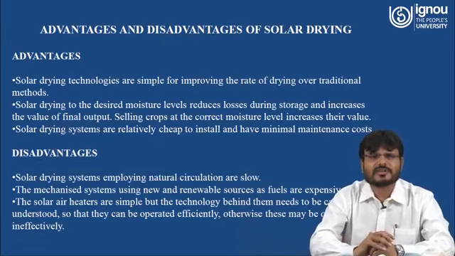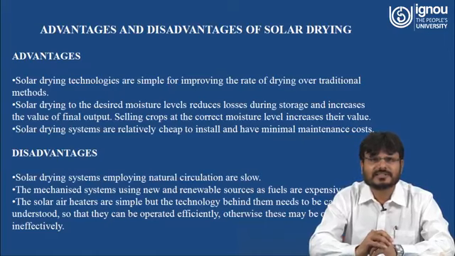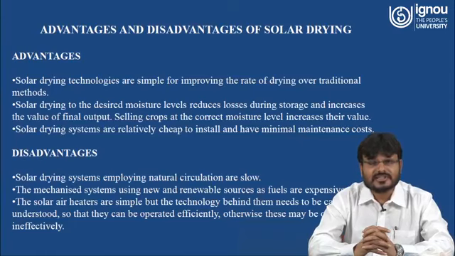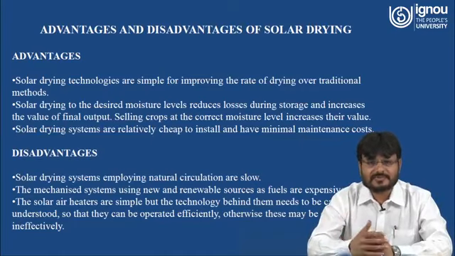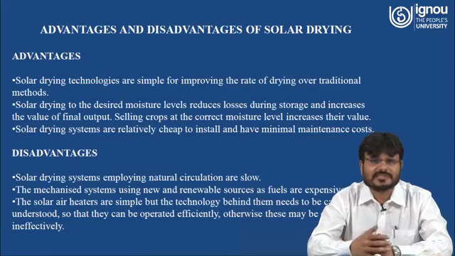Now we have to understand the advantages and disadvantages of this solar drying system. The advantage is that solar drying technologies are simple for improving the rate of drying over the traditional method. Solar drying to the desired moisture level reduces losses during storage and increases the value of the final output. Selling crops at the correct moisture level increases their value. Solar drying systems are relatively cheap to install and have minimal maintenance cost. But if anything has some advantage, it has some disadvantages also.